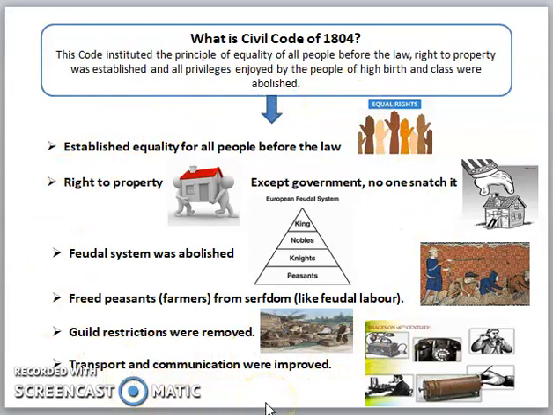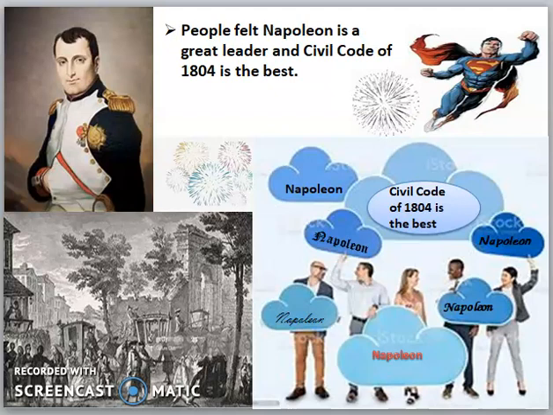So, now people forgot what they were suffering, as it was taken over by Napoleon. They became very happy with the Napoleon Civil Code of 1804. Everyone started praising him. They felt he was exceptionally good and doing good for the people.